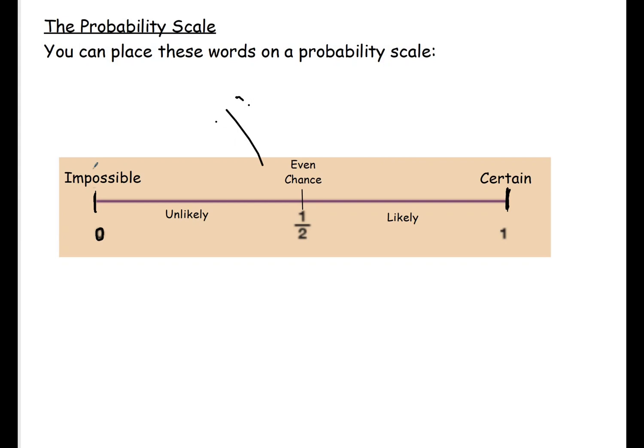Okay, so for example, rolling a 7 on a dice, if we had anything like that, that would be impossible. So that would go here on the probability scale. Something is certain, that is 1. The probability of that is 1.